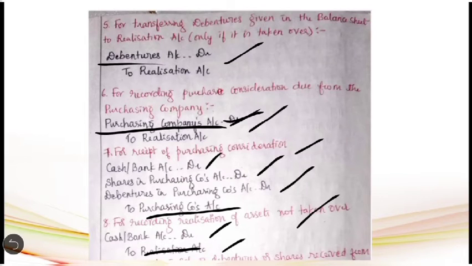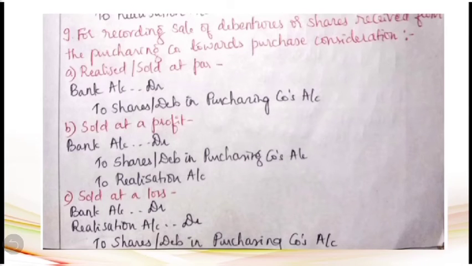Then the ninth entry has to be passed for recording sale of debentures or shares received from the purchasing company towards purchase consideration. Usually, whatever shares or debentures are received from the purchasing company have to be allotted to the equity shareholders and preference shareholders of the selling company in settlement of their accounts. After the allotment of those shares and debentures, the equity shareholders and preference shareholders of the selling company will become the shareholders and debenture holders of the purchasing company.